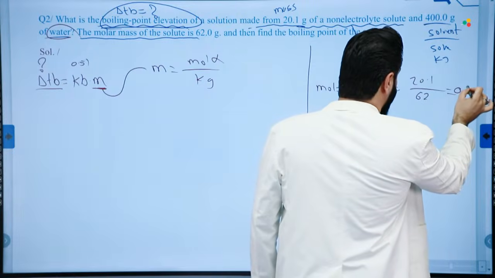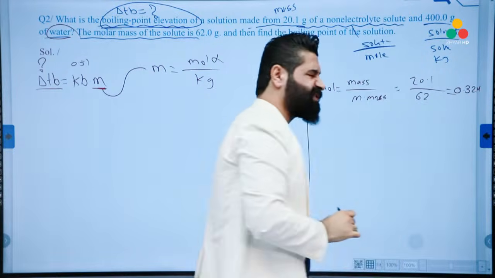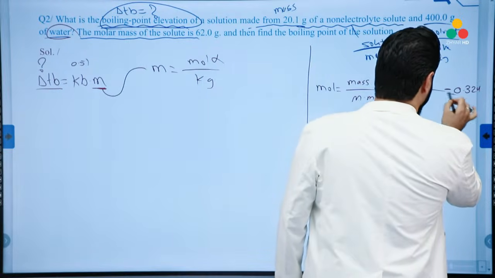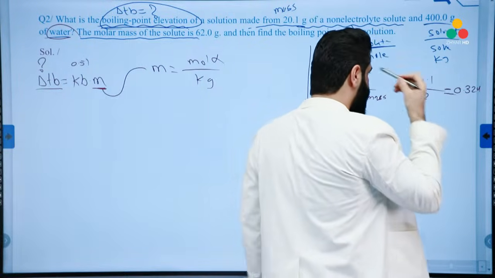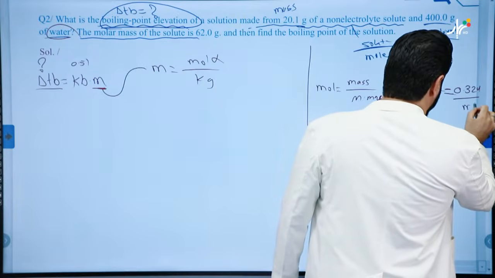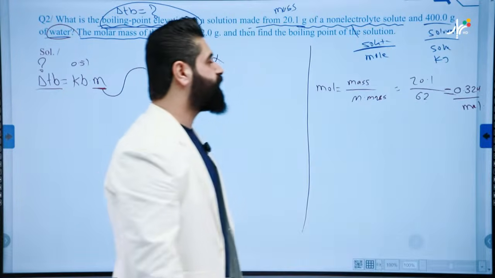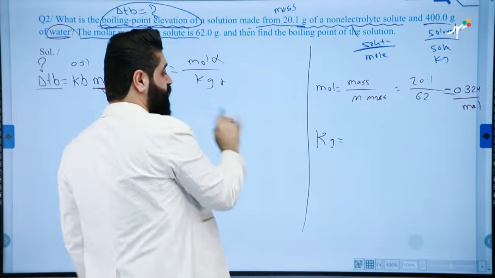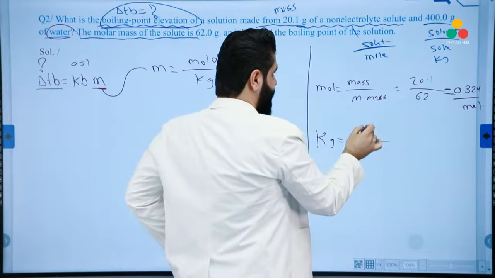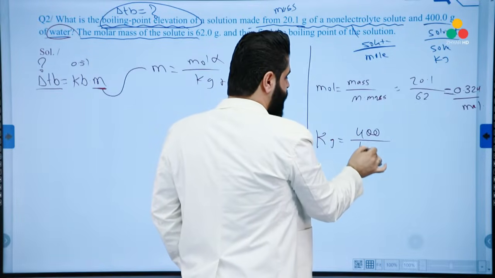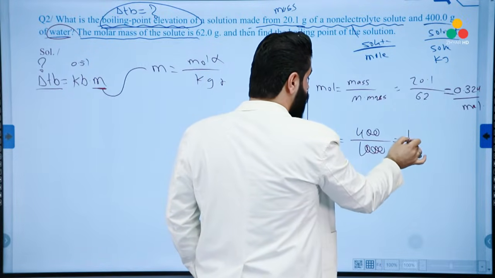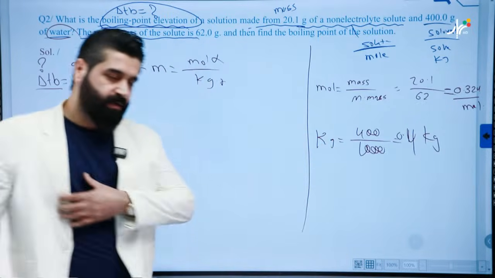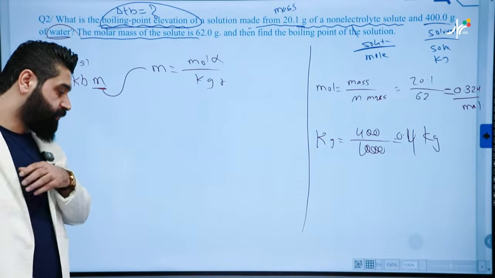The right answer is 0.3224. Yeah, I think it's the right answer. Believe me, this is a very nice calculator. Now this is the mole number of the solid, and then let's find out the kilogram. Because we don't have kilogram, we should calculate it. 400 divided by 1,000 equals 0.4 kilograms. Now, kilogram and mole number are both ready.